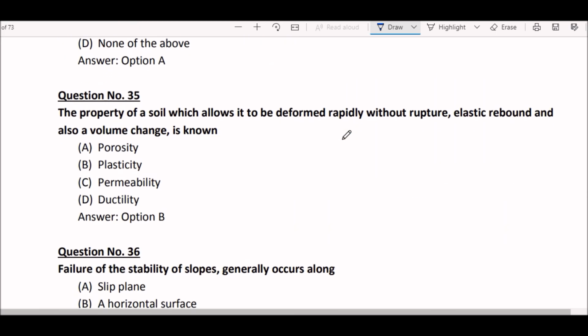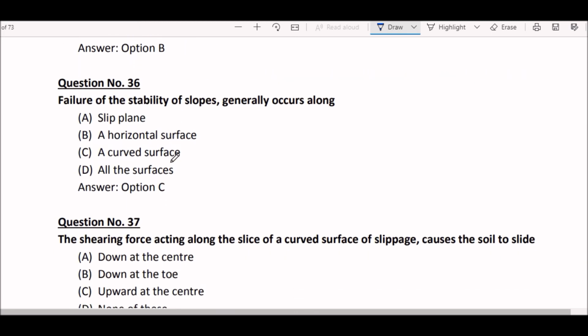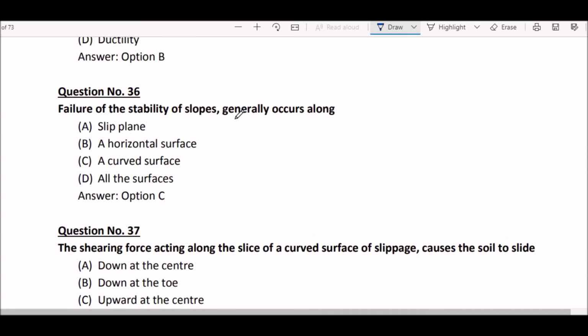The property of a soil which allows it to be deformed rapidly without rupture, elastic rebound, and also a volume change is known as plasticity. Okay, and this is a very important caption, and this is the definition of plasticity. Next caption. Failure of the stability of slopes generally occurs along option C, a curved surface.